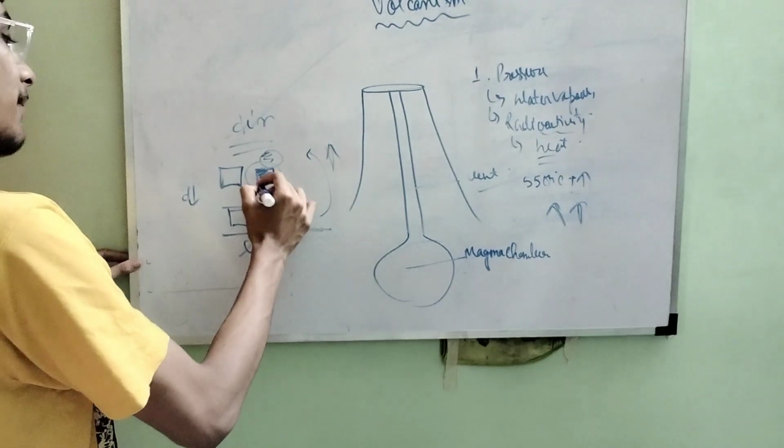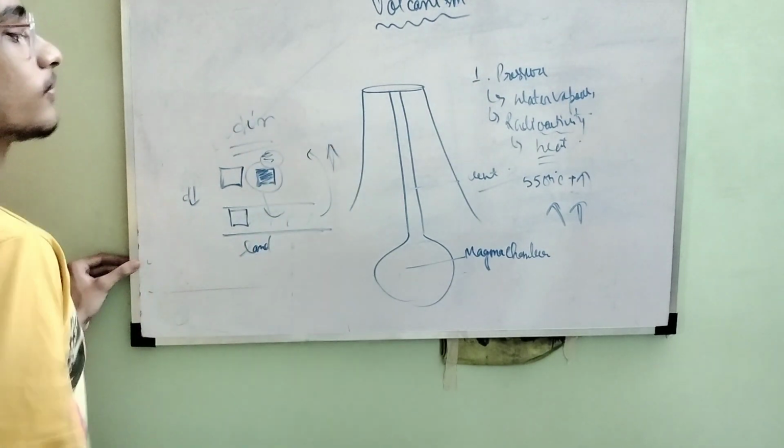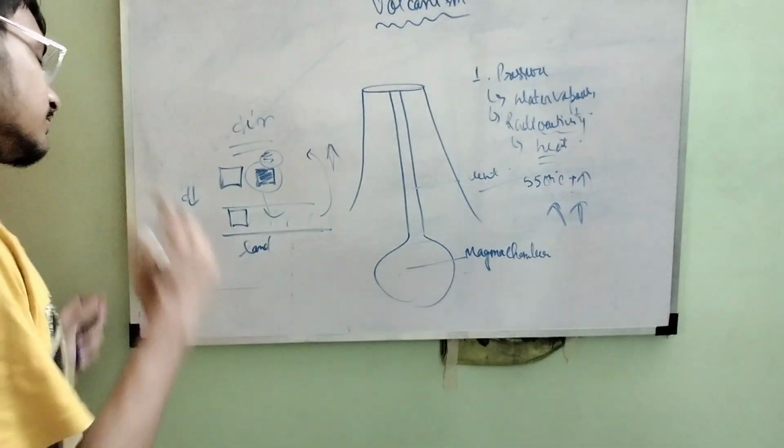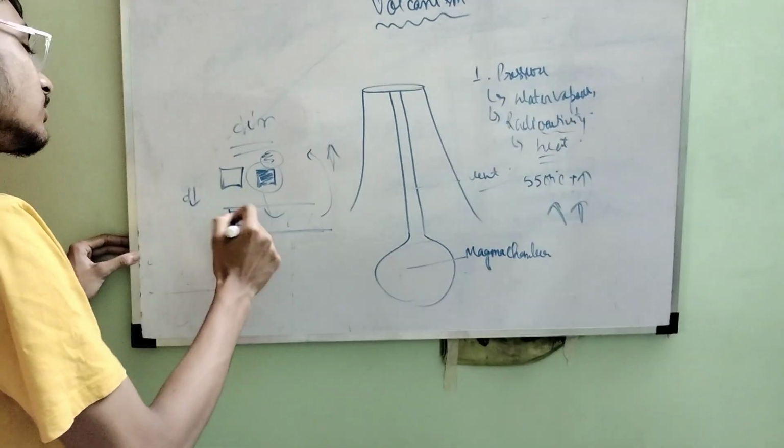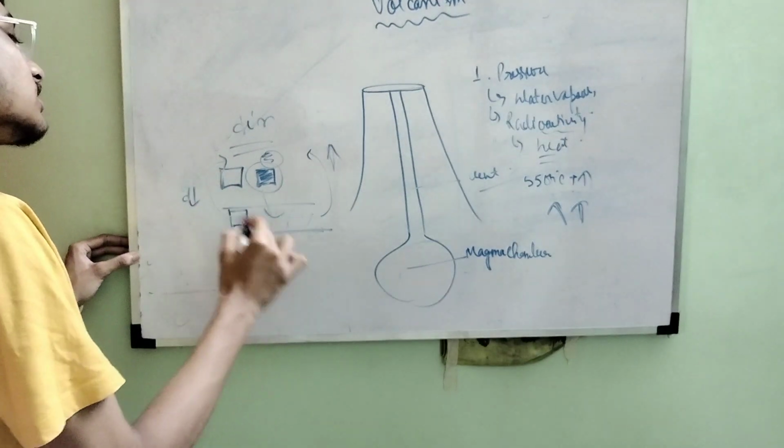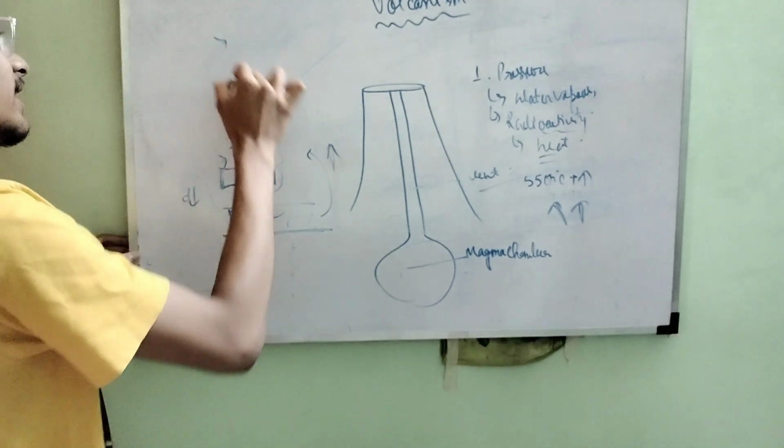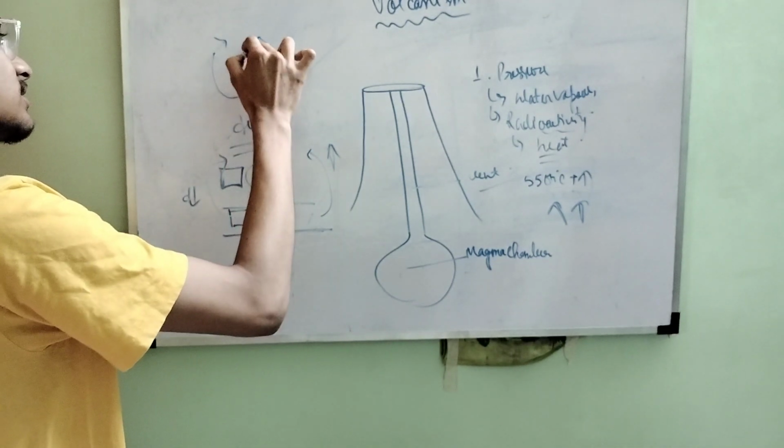So see what happens. Since this is heavy, it will fall down. Very simple physics, right? And this lighter one will rise up. So this will continue, and you see this becomes like a cycle.